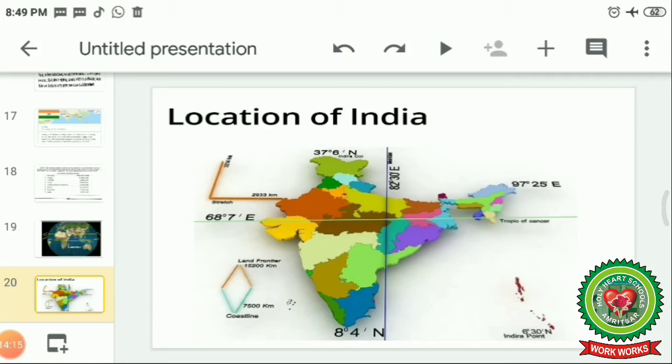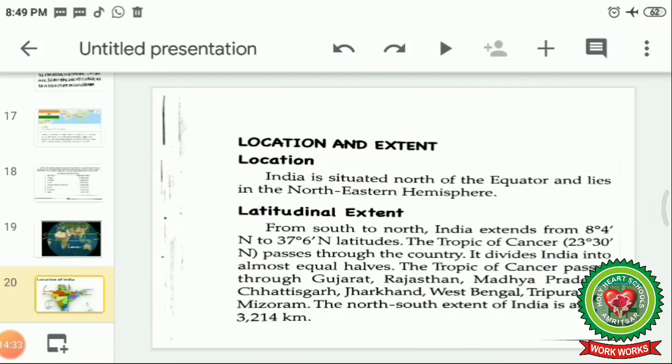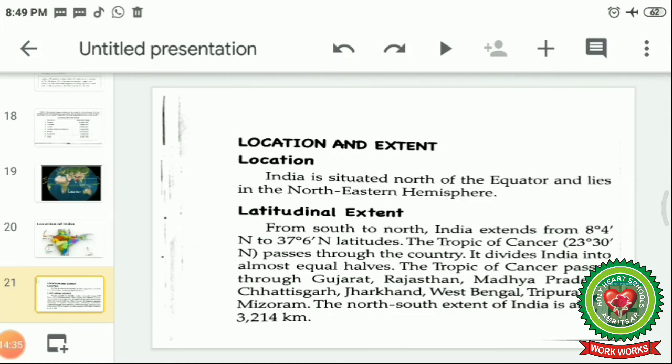The states are Gujarat, Madhya Pradesh, Rajasthan, Chhattisgarh, Jharkhand, West Bengal and Tripura. So these are all the states through which the Tropic of Cancer passes. Now we will start with the reading. Location and extent. Location. India is situated north of the equator and lies in the northeastern hemisphere.